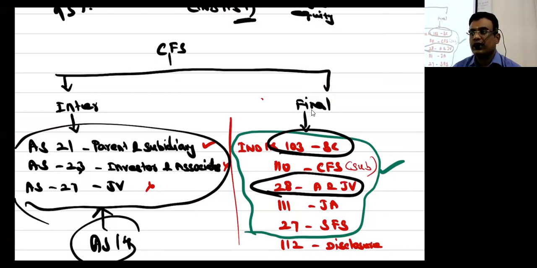Associates, we had the associates standard, the existing standard AS 23, now Ind AS 28. Joint venture we had as well. So I hope you are clear. These two standards merged, or those concepts are given in one standard. We had two separate standards for associates and joint venture. Now we have only one standard. Hopefully understood.